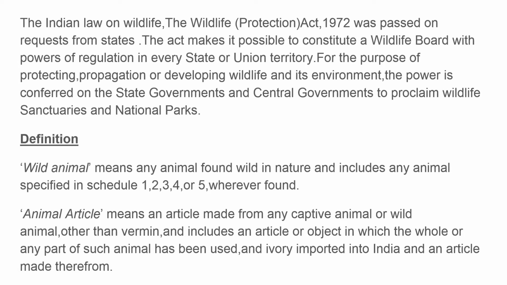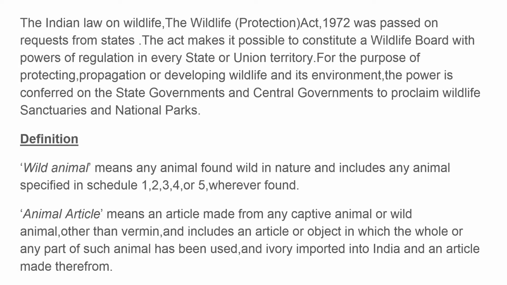or 5 wherever found. And the next definition is animal article, which means an article made from any captive animal or wild animal other than vermin and includes an article or object in which the whole or any part of such animal has been used, and ivory imported into India and an article made therefrom.